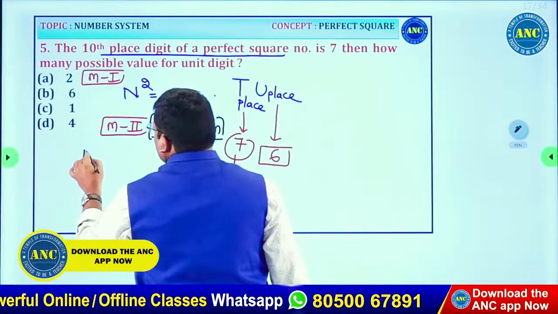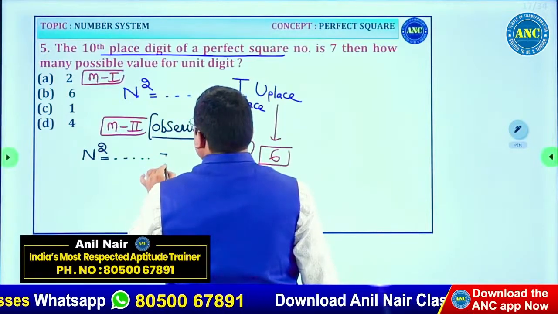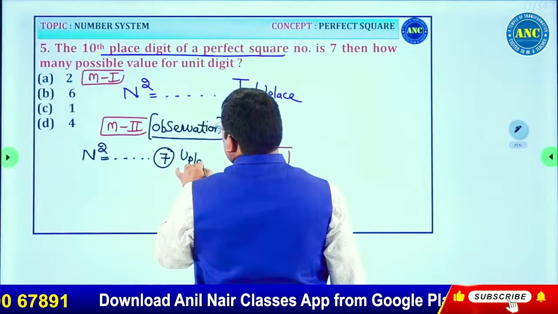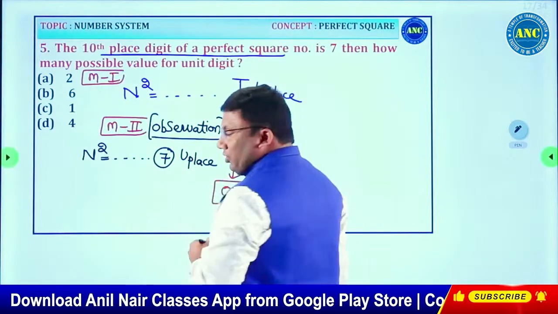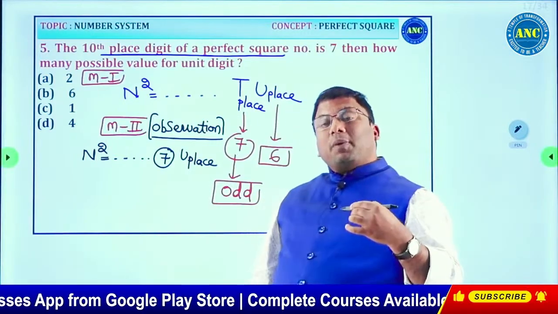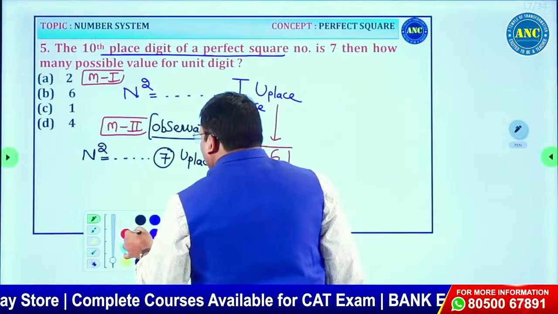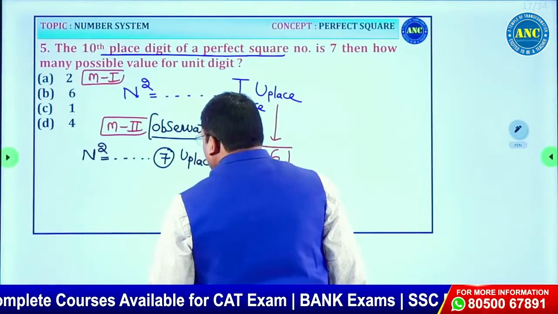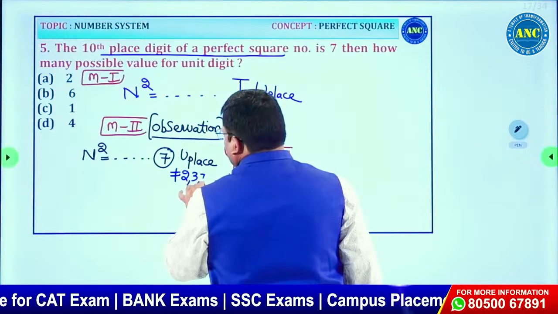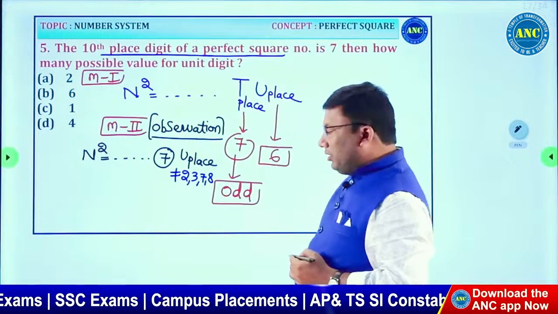N square is ending with tens place 7, and units place we don't know. What are some of the important properties of a perfect square? Please tell me. A perfect square's unit digit can never be 2, 3, 7 or 8. So 2, 3, 7 or 8, it is out.